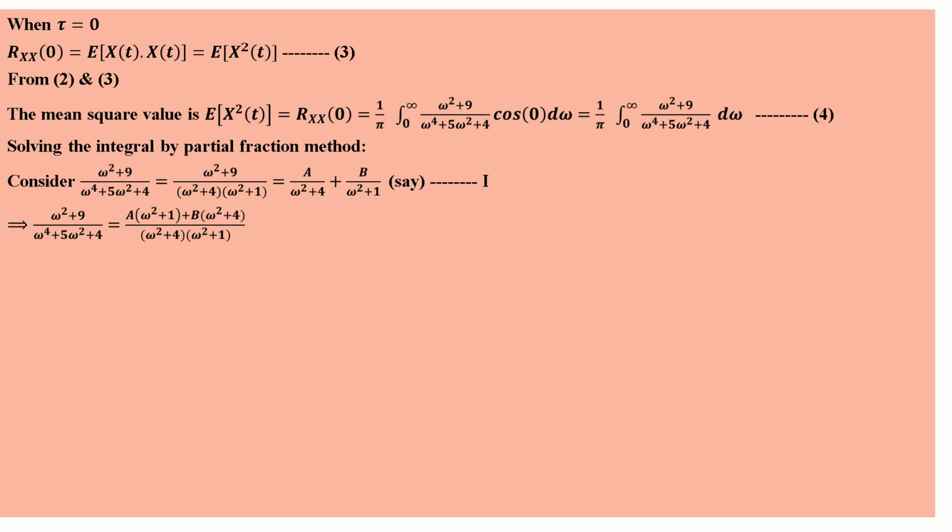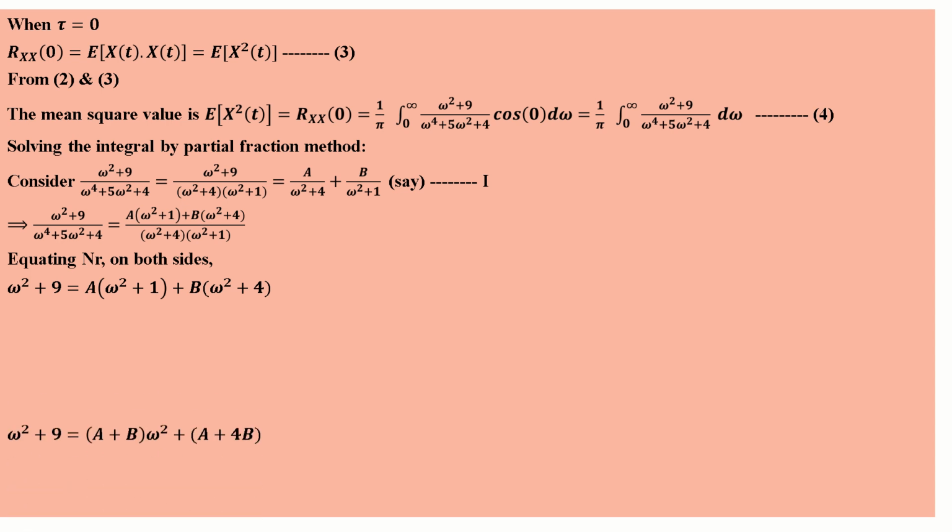We are taking omega square into a, so a(omega square plus 1), plus b. We are taking omega square plus 4 into b, so b(omega square plus 4), divided by the LCM (omega square plus 4)(omega square plus 1). So equating numerators, because the denominators are equal, the numerators are equal: omega square plus 9 is equal to a(omega square plus 1) plus b(omega square plus 4).